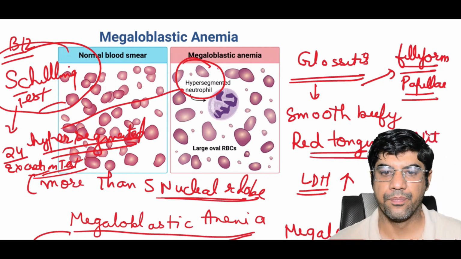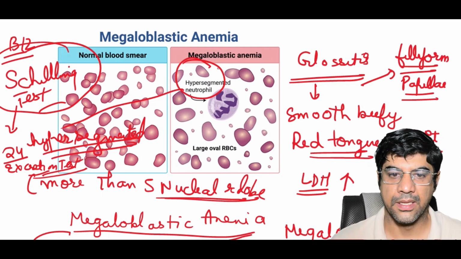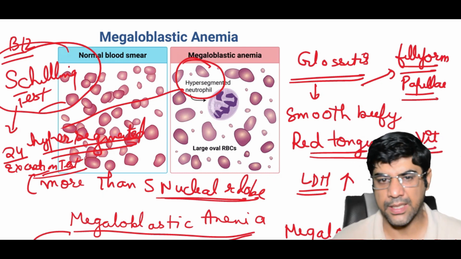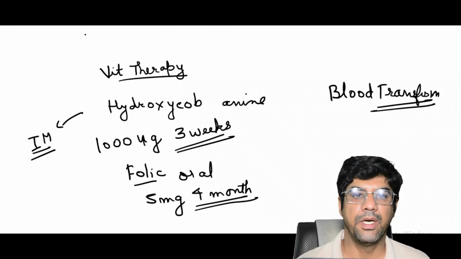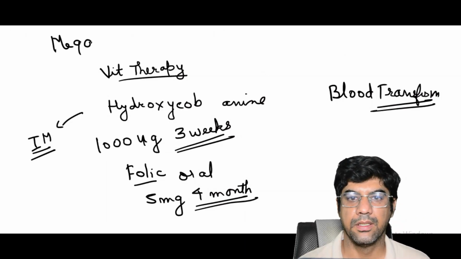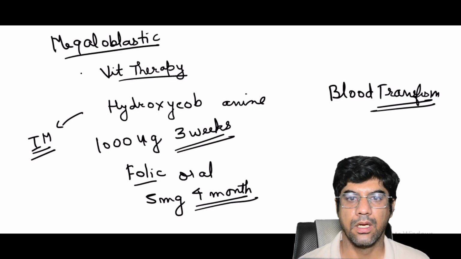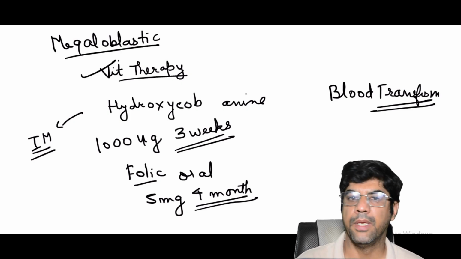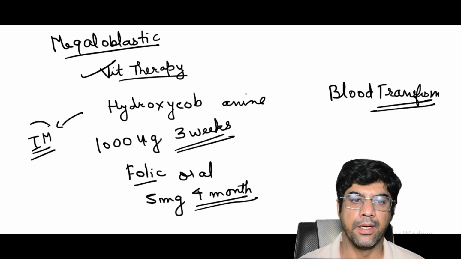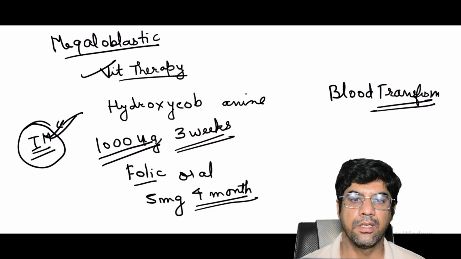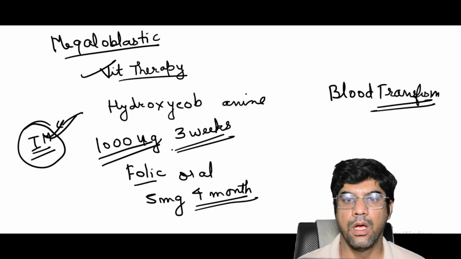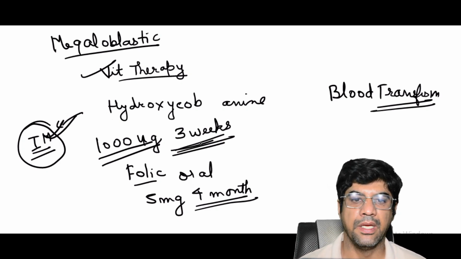You would see methylmalonic acid and homocysteine levels may be raised. The treatment for megaloblastic anemia: we can give vitamin therapy. Hydroxocobalamin can be given by intramuscular injection, a dosage of 1000 micrograms for 3 weeks.